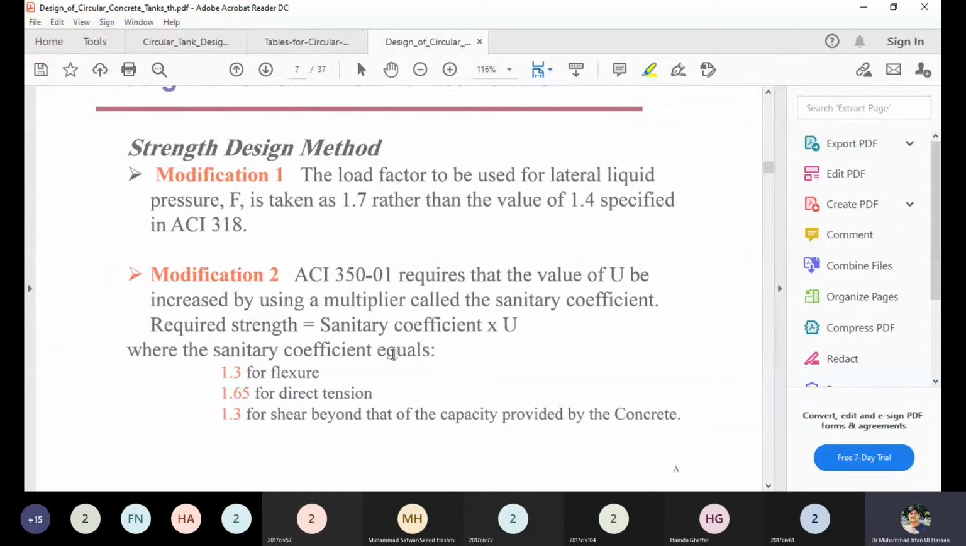Flexure forces are developed, meaning bending in the vertical direction of the tank. The direct tension is basically developed due to the axial forces. For the hoop tension, which is developed around the circumference, we will use the 1.65 factor. And the shear will of course be developed when the flexure is there in the vertical direction.